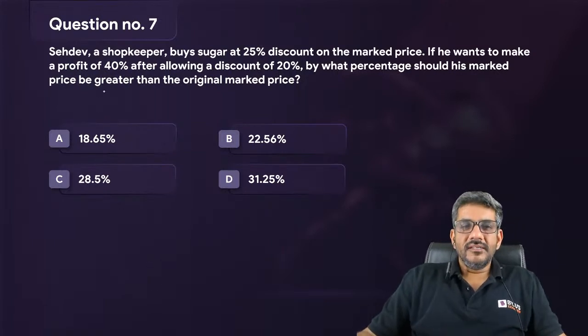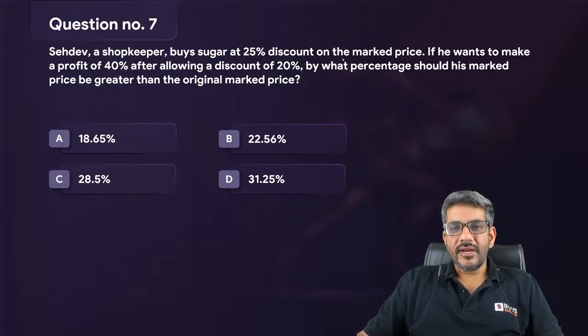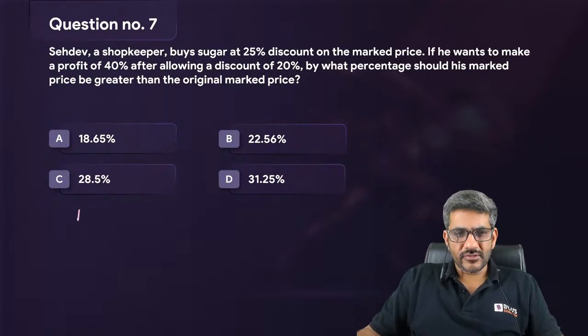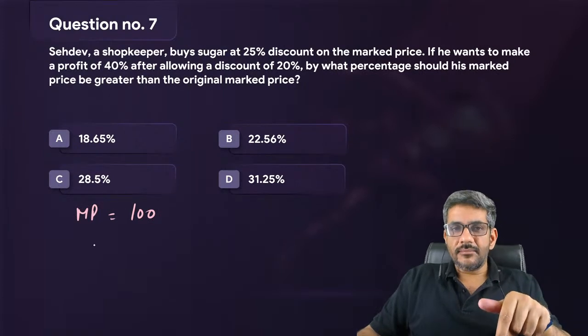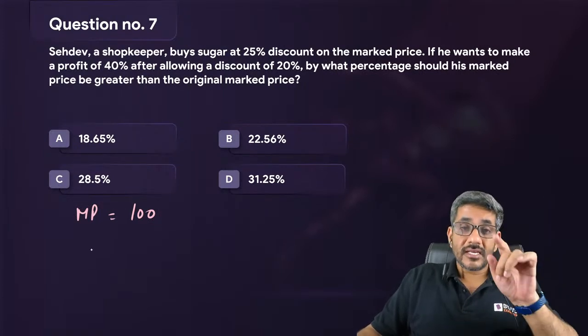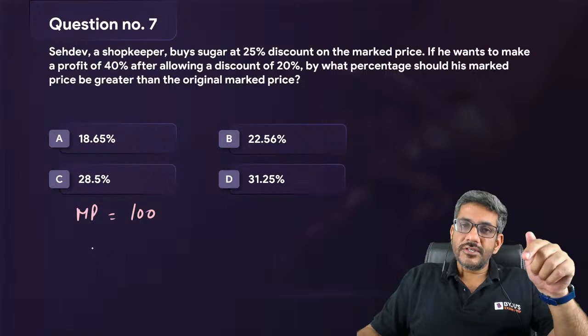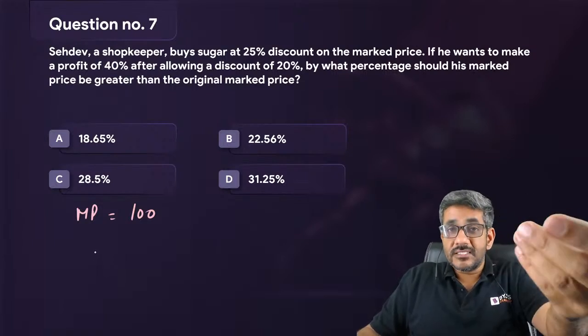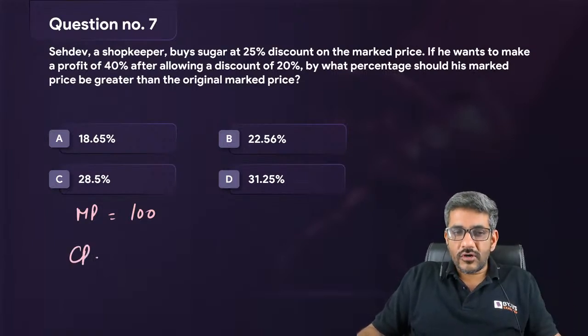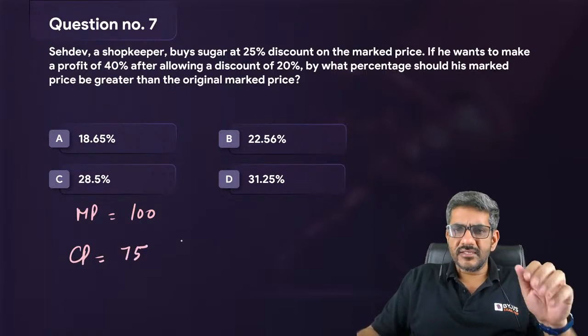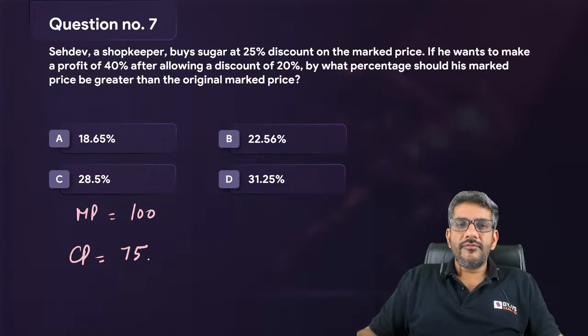Okay. Sahadev, a shopkeeper, buys sugar at 25% discount on the marked price. So let us say the marked price was 100. So he purchased it at a 25% discount. Normally discount करके selling price आता है. But for the shopkeeper, actually it has become the cost price. He's purchasing at that price. So cost price for him is 75 rupees, right? That is 25% discount.